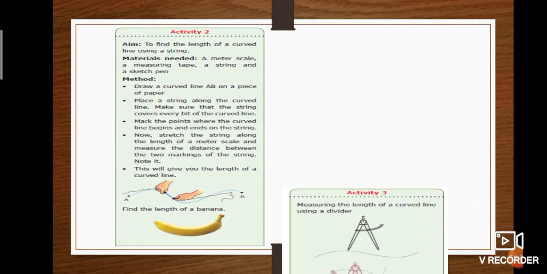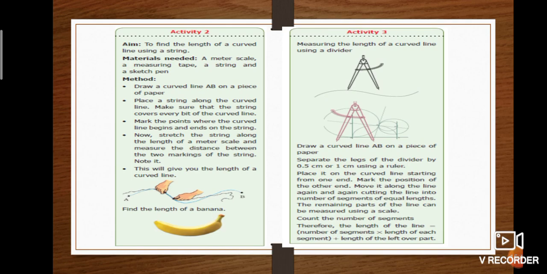Pages number 7 and 8 give some easy experiments. I explained them earlier in the video. You also try on your own. Okay, this is the time for evaluation.